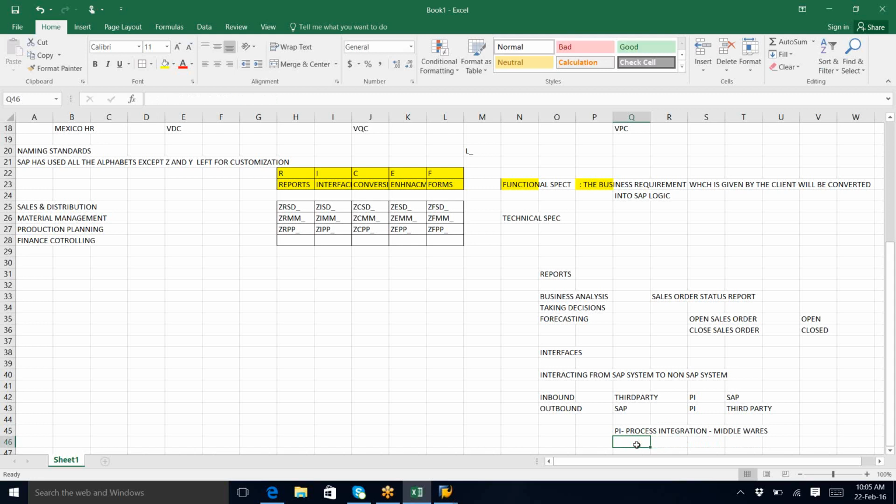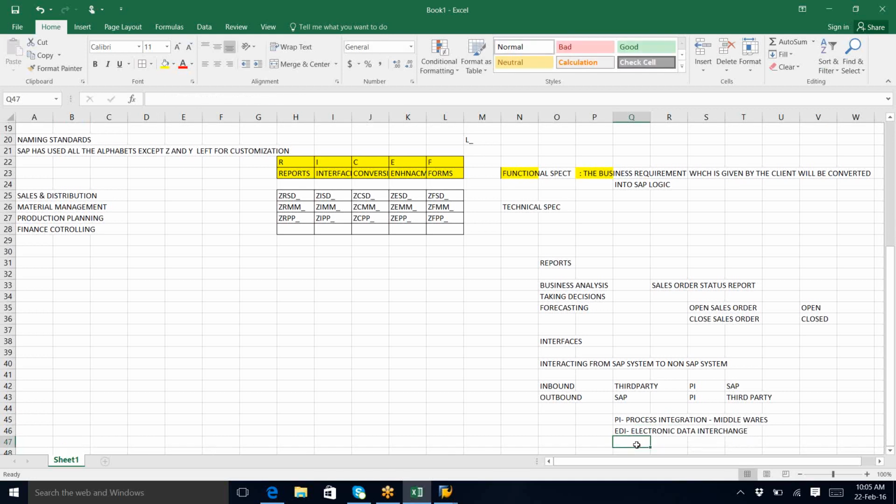If there is any issue, because there is no direct plugin to connect an SAP system to a non-SAP system, how can they connect? Through middleware only. So what are the middlewares we have? PI and EDI, electronic data interchange.